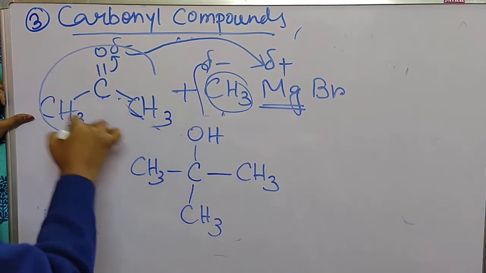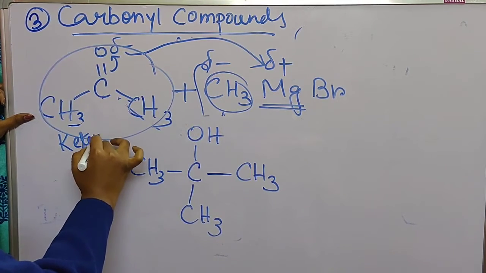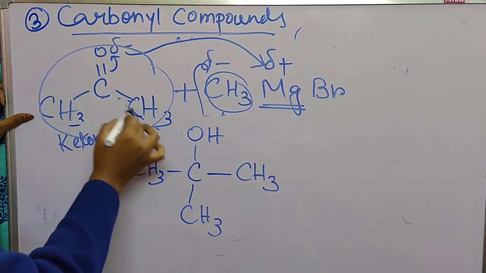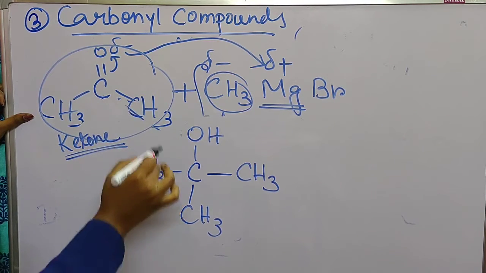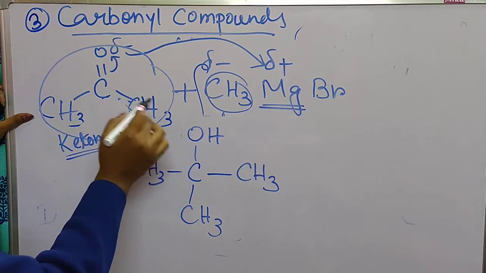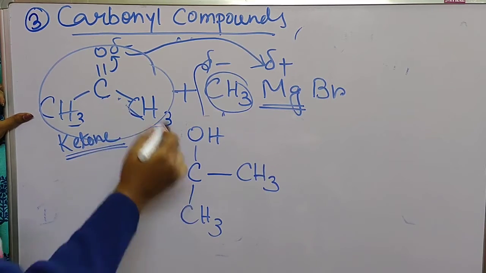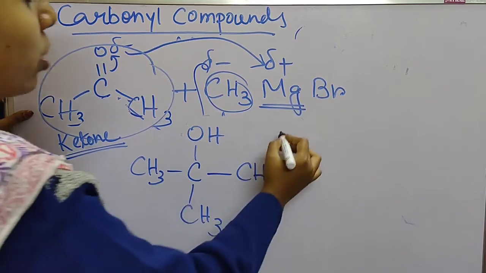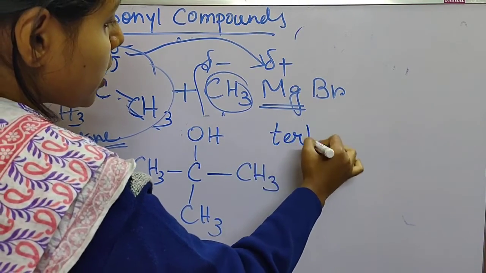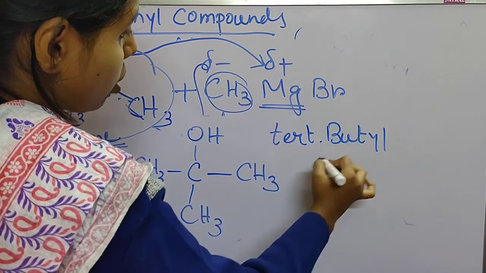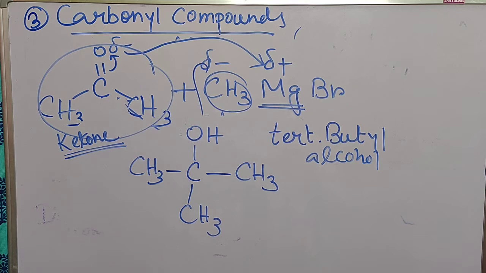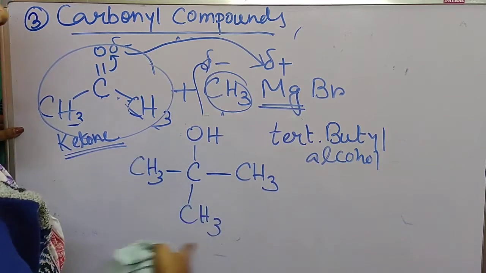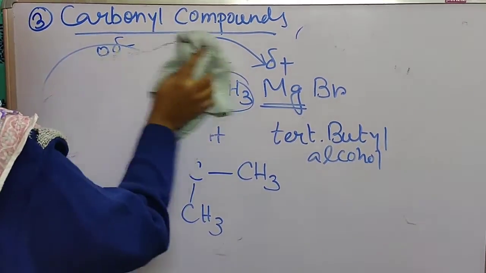So finally from a ketone, because on both sides there are two alkyl groups, two methyl groups, it is a ketone type compound. If at least one of them were hydrogen, then it would be called an aldehyde. So from the ketone we are getting this type of alcohol, that is called tertiary butyl alcohol. So by this type of reaction, by reaction with carbonyl compounds, we always get alcohol. And the mechanism is the same for all of them.